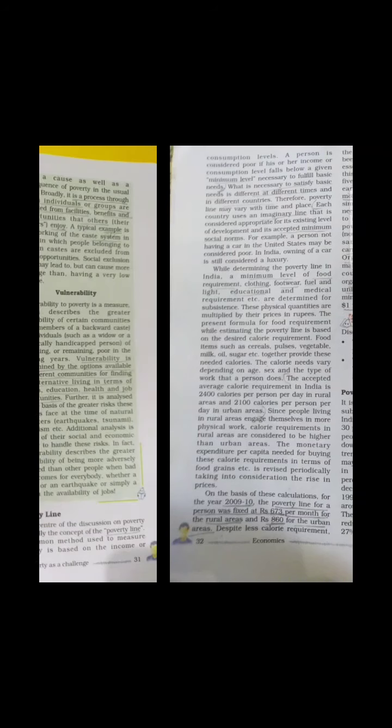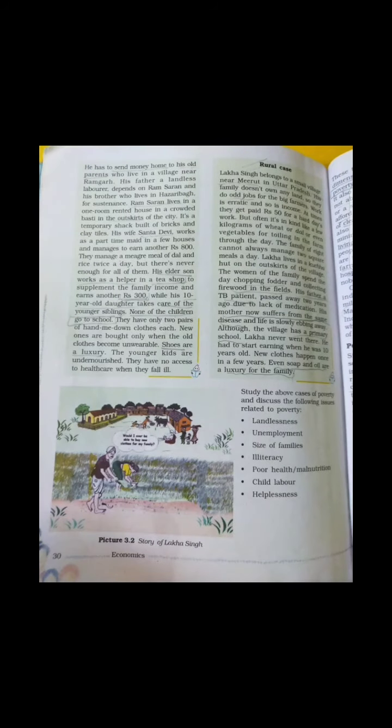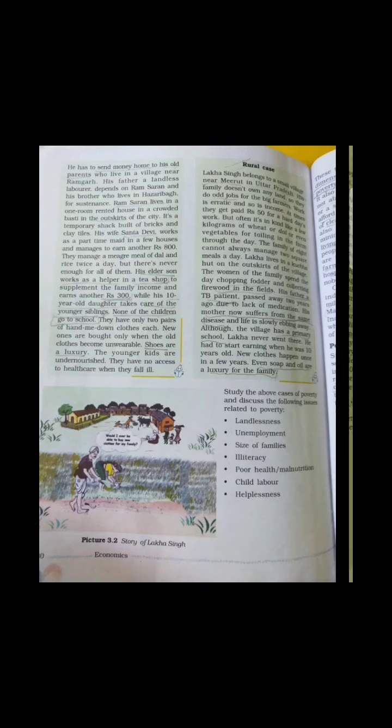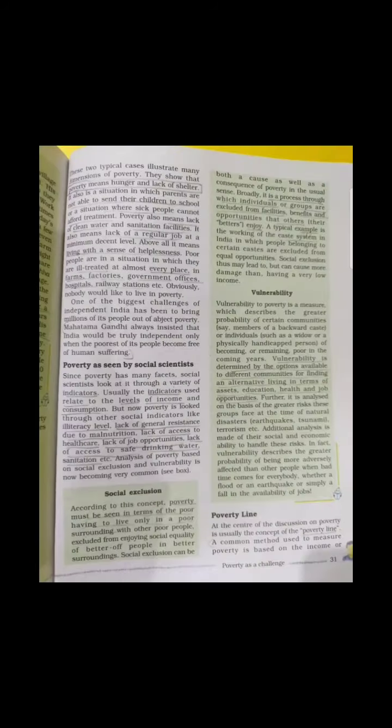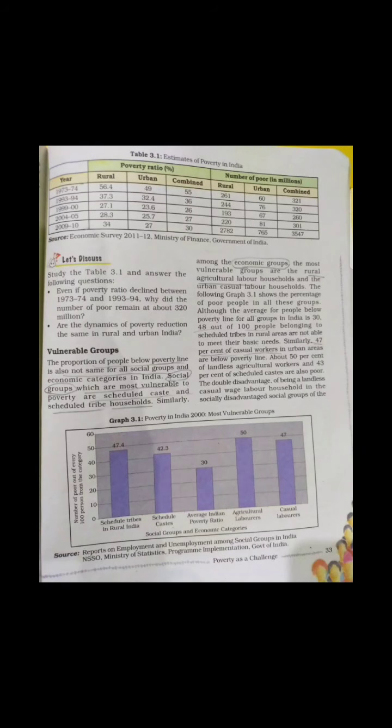What we discussed in this chapter: definitely we started by understanding what poverty is. Along with that, we came to know about the different problems that people face in poverty, in both urban and rural areas. Further, we discussed issues related to poverty. Social scientists give us indicators of poverty, and groups are formed accordingly. The first represents social exclusion, and the second represents vulnerability. Along with that, we came to know that poverty is measured with the poverty line, and poverty estimation is done with the help of this table.